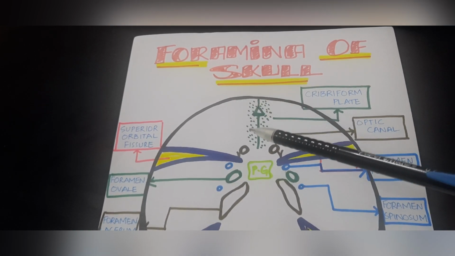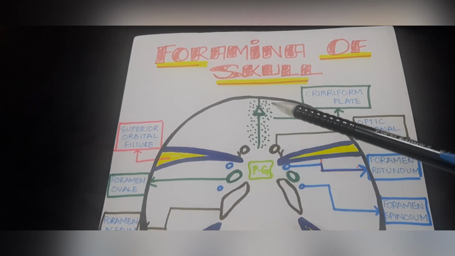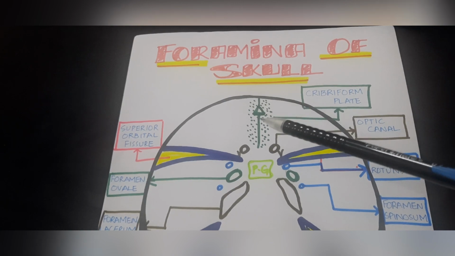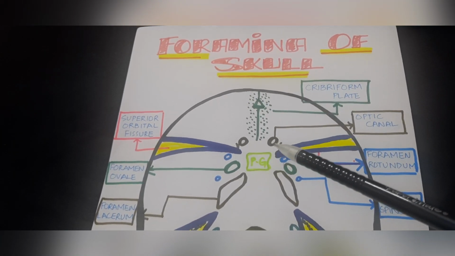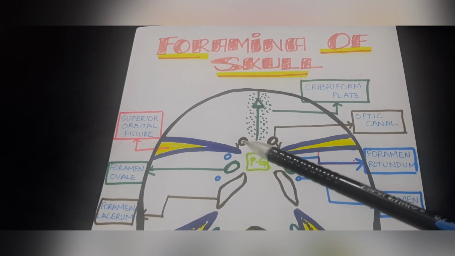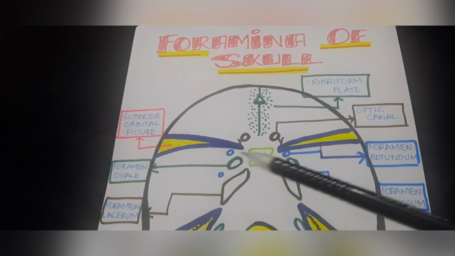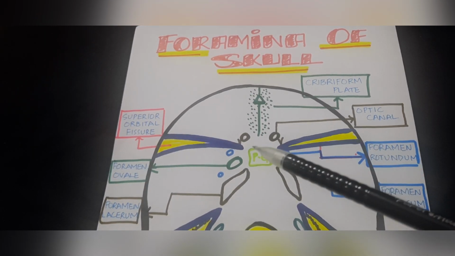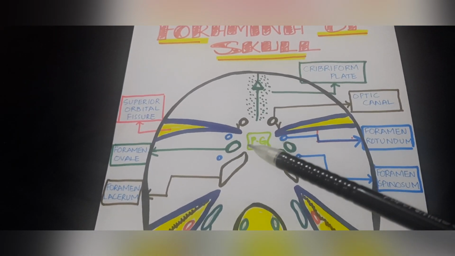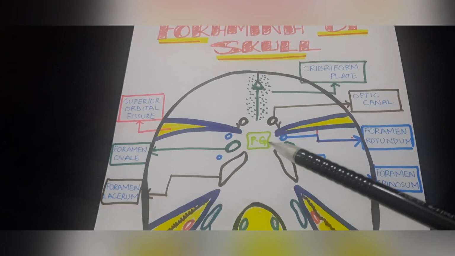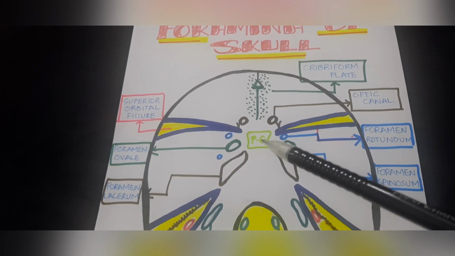So here is the cribriform plate and the various foramina present in it. Just posterior to the cribriform plate, we have two optic canals, one on each side. Posterior to the optic canal, as you can see, there is a representation of the superior orbital fissure on both sides. Here is the pituitary fossa where the pituitary gland lodges. It is also known as the hypophyseal fossa.